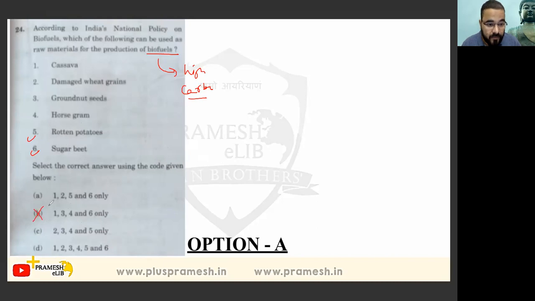Okay, option 5 is not given. Horse gram and groundnut. See, groundnut seeds, mungfali that we eat, you know, that has oil content in itself. So we will not use this. So 3 will get eliminated. So wherever this 3 is used, I'll eliminate that.